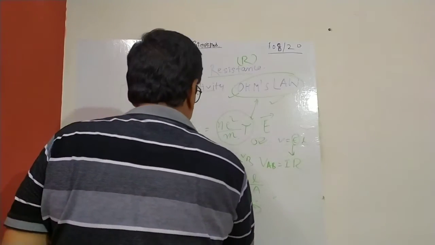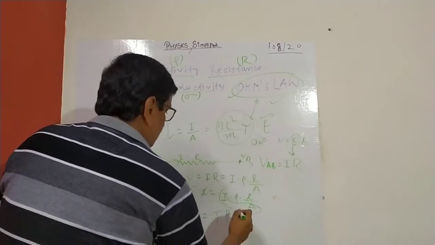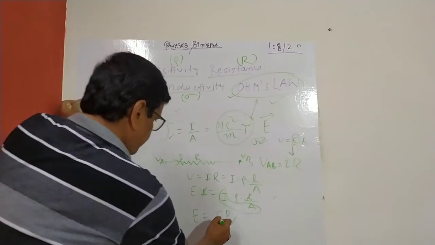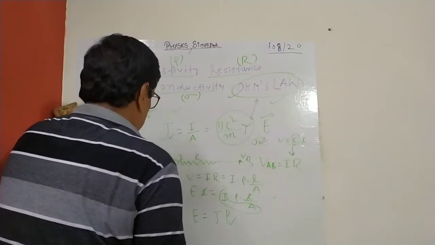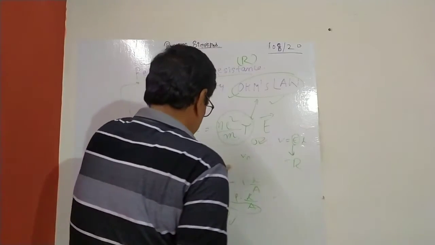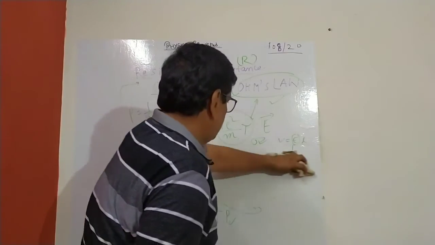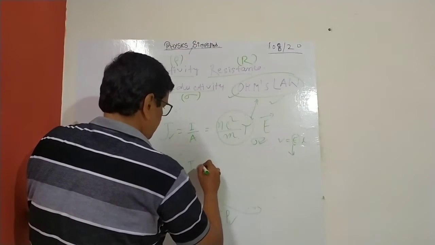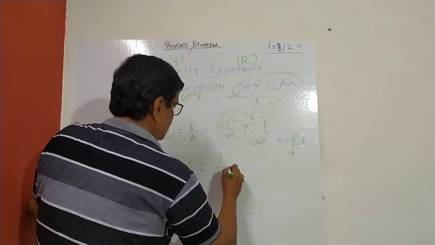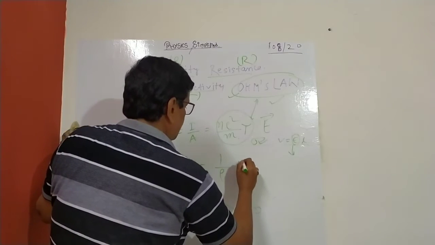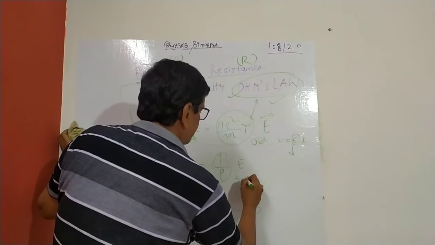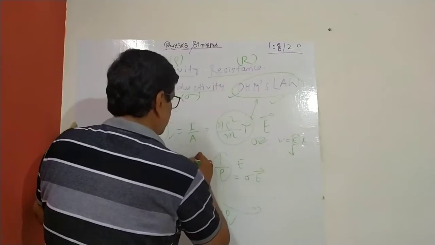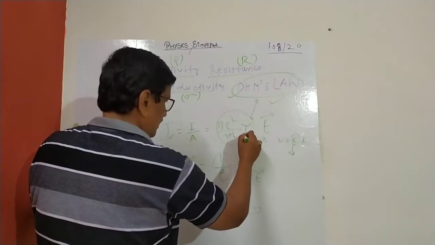So if we have to make these two equations similar, J becomes J equal to 1 by rho into E, and this is precisely conductivity, so they are related again, and there you can see this is your conductivity.